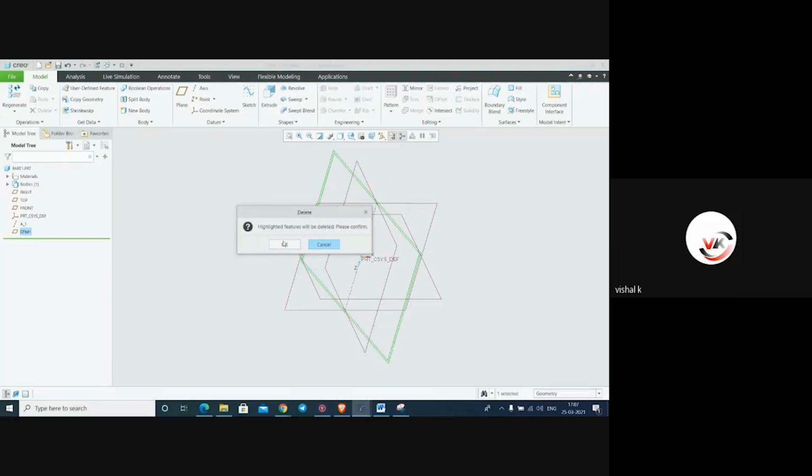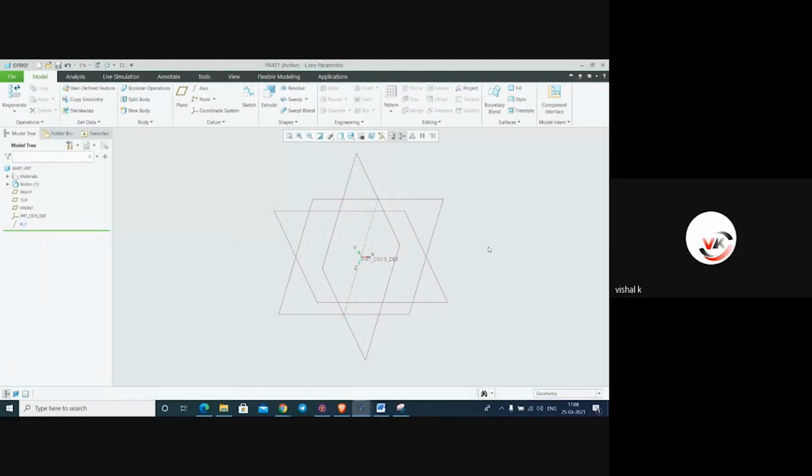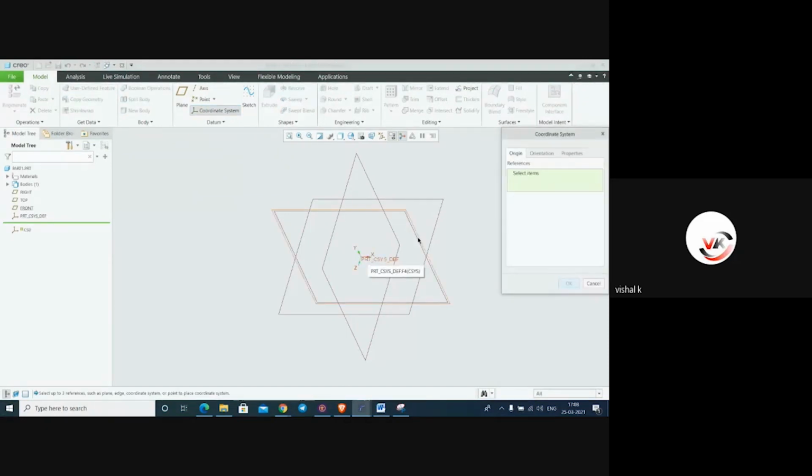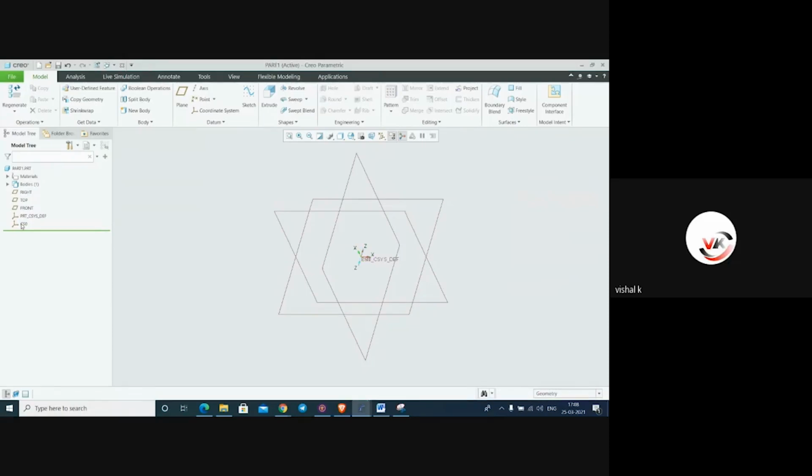If you want to place points or a coordinate system, I'll delete this again. Yes. Then here it is a coordinate system, the default coordinate system. If you want to put a default coordinate system, just select three references: front, top, and side. So first reference, Control, second reference, and third reference. Then it will create a CS0 coordinate system. Just say OK. We have created a second coordinate system here, but we don't want this. We'll delete it.